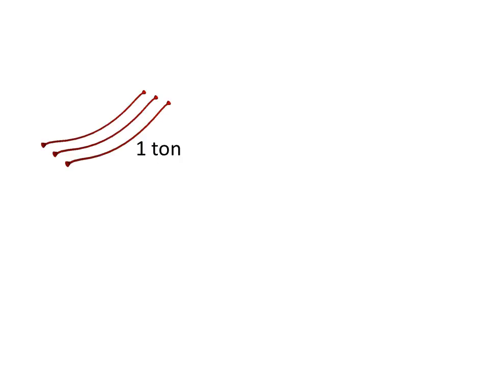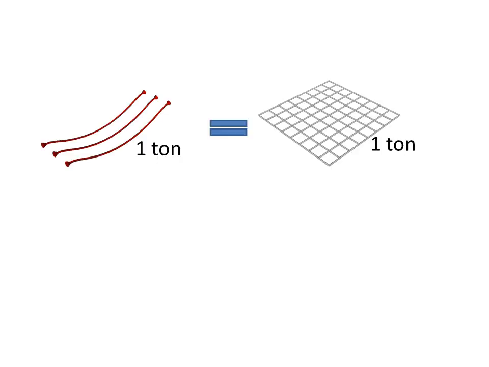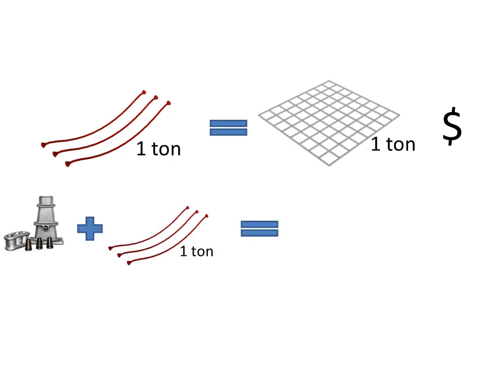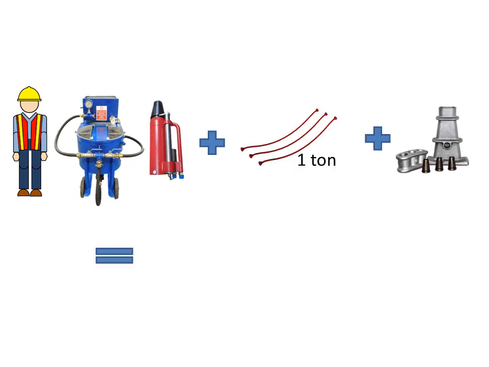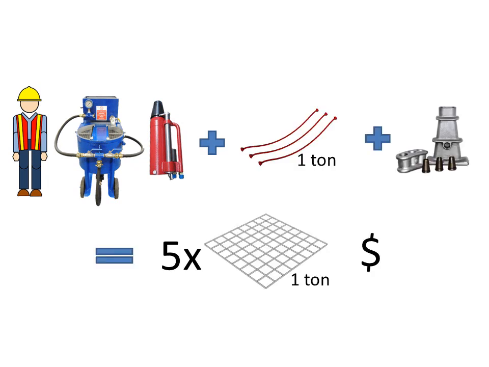So we have a reduction of about 50% in conventional steel rebar when using post-tensioned slab. The price of 1 ton of post-tensioning steel is almost the same as 1 ton of conventional steel rebar, but with its accessories, its price becomes twice that of conventional steel. The cost of installation, stressing and grouting 1 ton of steel tendons by a company, plus its own price with accessories, equals almost 5 times the price of 1 ton of conventional steel rebar.